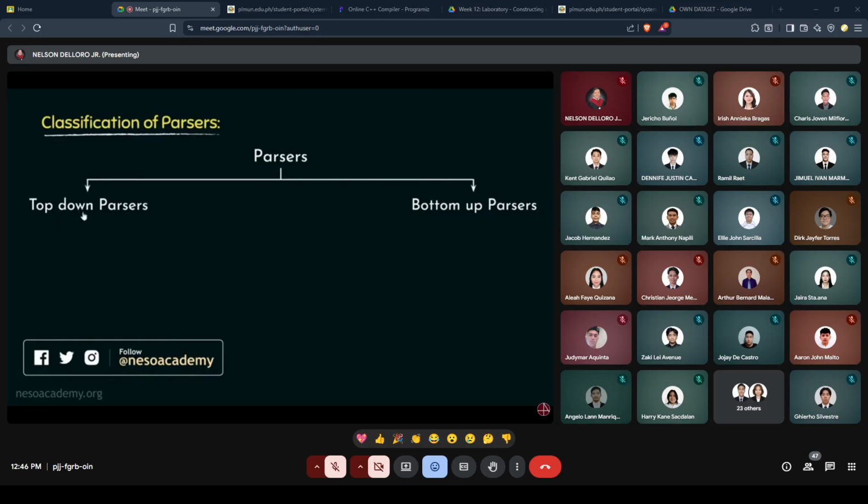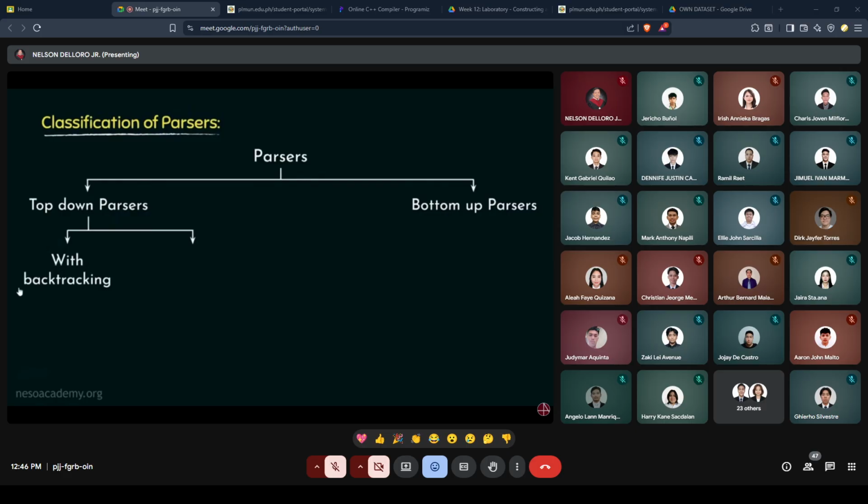Now coming to top-down parsers, these can be broadly classified into two more categories: top-down parsers with backtracking and top-down parsers without backtracking. The top-down parsers which allow backtracking can be categorized as brute forcing algorithms, and this particular top-down parser uses the method of backtracking which we observed in the session on non-determinism in CFGs.